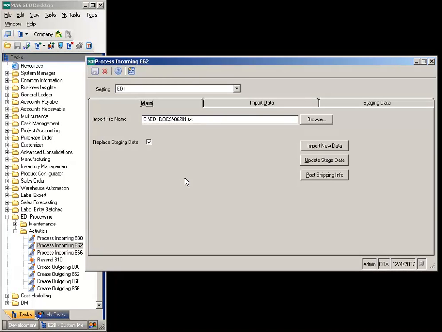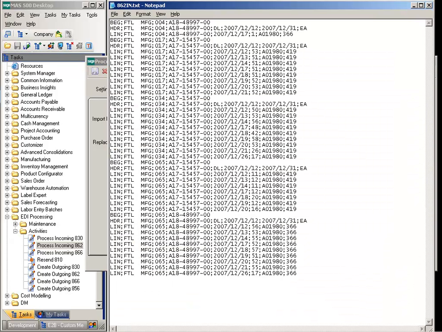For processing of incoming 862 line set orders, select Process Incoming 862 from the MAS 500 task menu. Enter the import file name and location that represents the saved text file from Trusted Links for Windows or another EDI translator program, and check if the staging data should be replaced by new import data. This is an example of the saved text file.